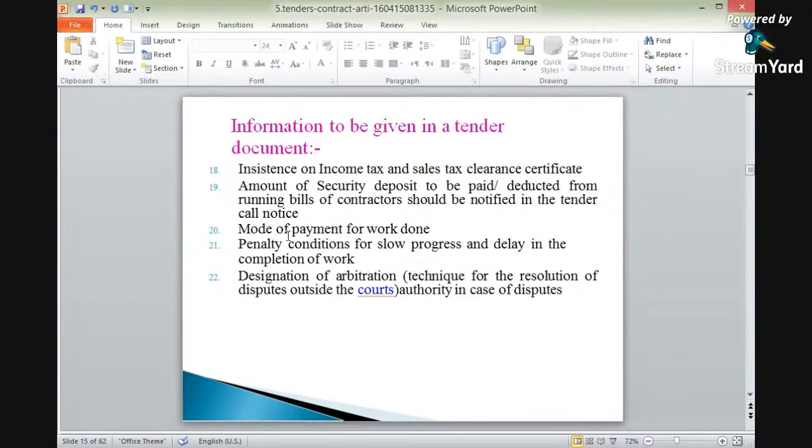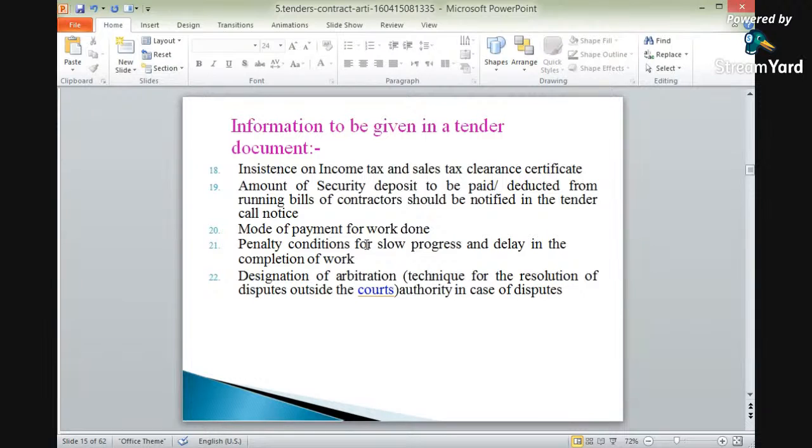Okay. Again, mode of payment of work done. What will be the mode of payment? Whether it will be done through check, or through DD, or through cash. What will be the mode of payment of work done? So after completion of work, what will be the mode of payment? Okay, it is also important. So these are the tender documents. These are the important points which have to be taken care of in tender documents.